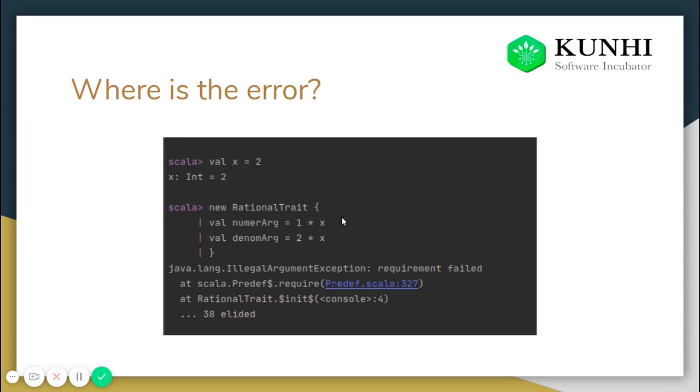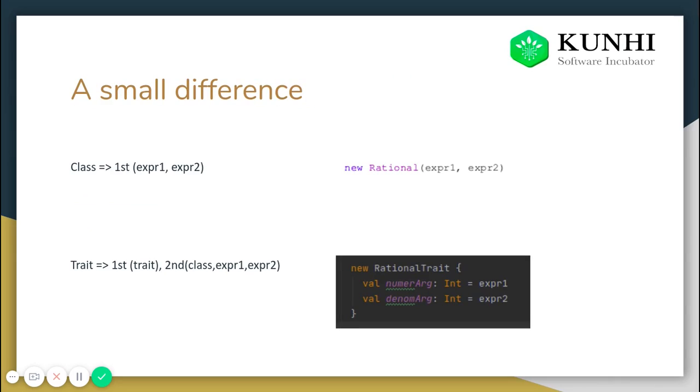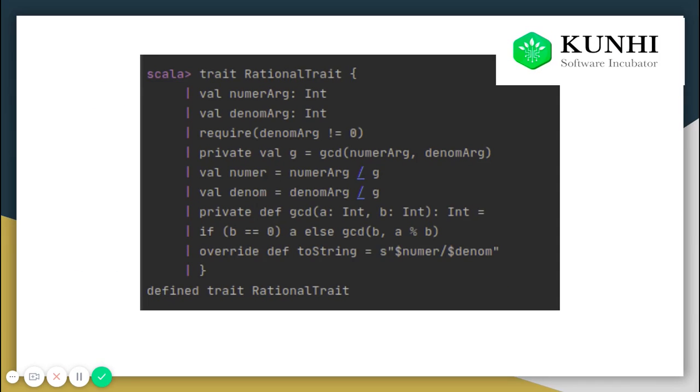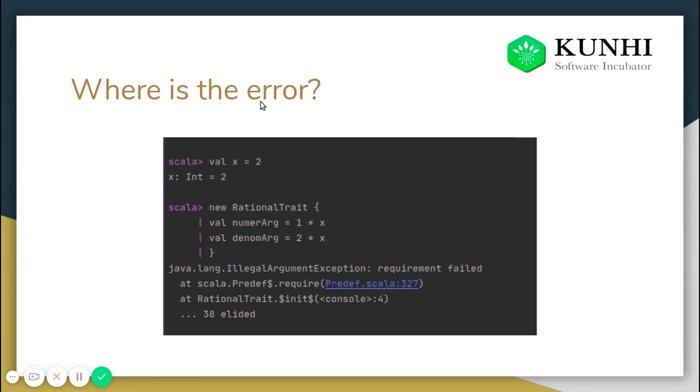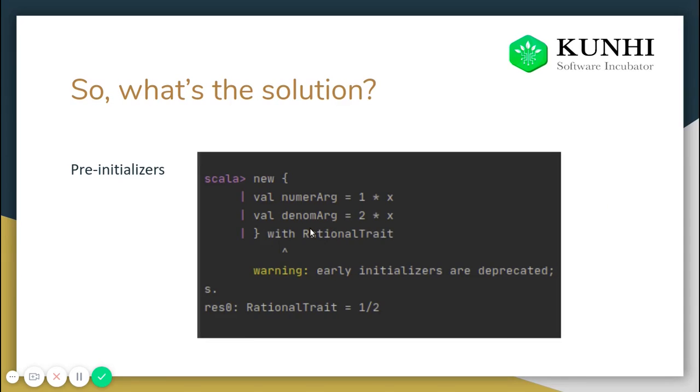It has not got the chance to call this rational trait. See, earlier what we did, new rational trait. When we say new rational trait, it will directly go to the rational trait, and what it sees is that numerator and denominator are 0. It does not get a chance to initialize it. What we are doing here is that we are pre-initializing the values.